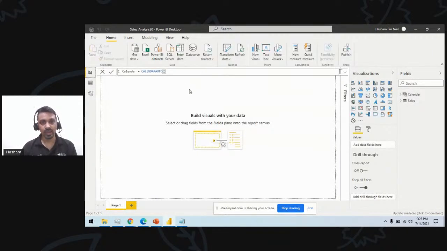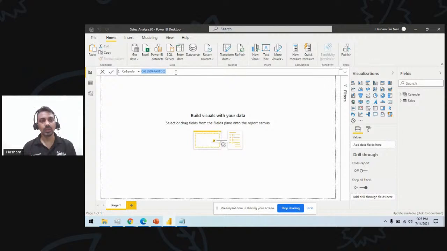Also, let's go back and do one more thing here. You can create this dynamic date, or you can create a date dimension as well. You can create the date dimension in your physical SQL table, you can have it in your SSAS model, or you can create a date dimension through Power Query M queries as well. So there are many different ways of creating a date dimension.